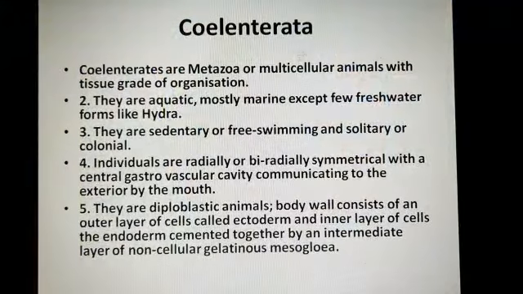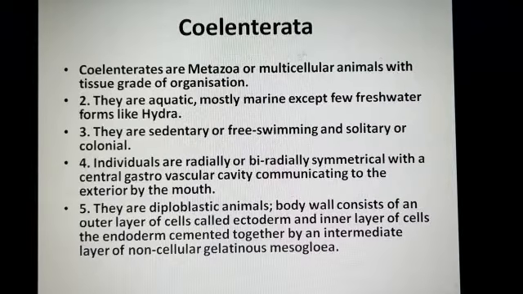Now we start the second phylum, Coelenterata. Firstly, we read the general characters. Coelenterata are metazoa or multicellular animals with tissue grade of organization. Student, only Porifera have the cellular level of organization, and Coelenterata have tissue level of organization. They are aquatic, mostly marine, except a few freshwater forms like Hydra.